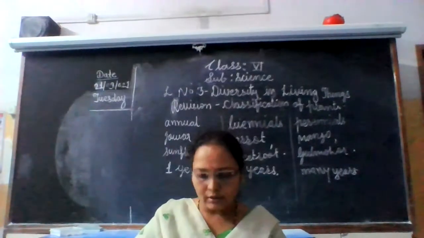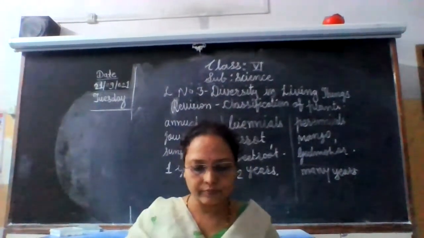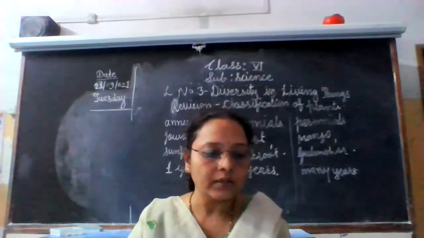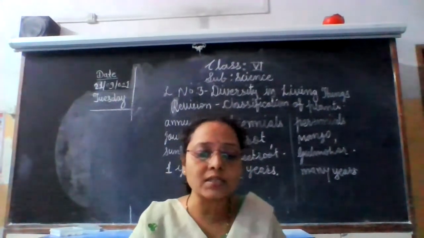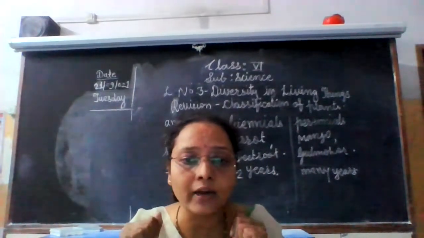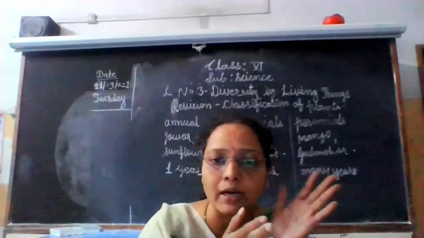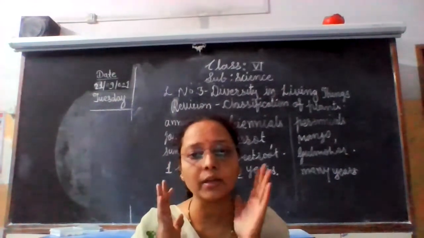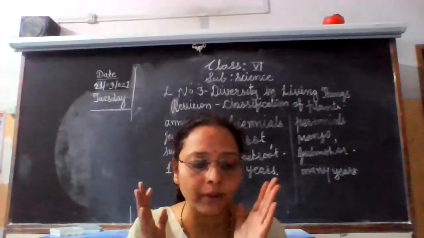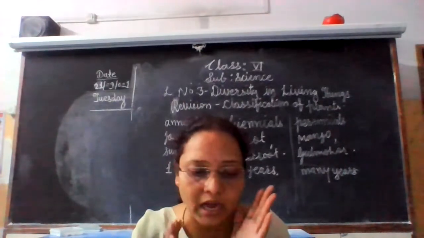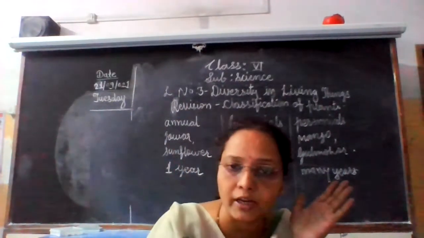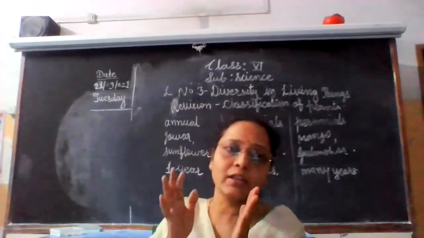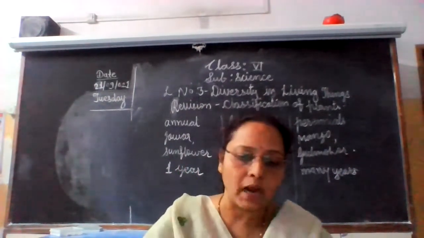Okay, now let's see another classification, that is flowering plants and non-flowering plants. It's very simple. Flowering plants means the plants which bear flowers, they come in flowering plants, and the plants which do not bear flowers are non-flowering plants.